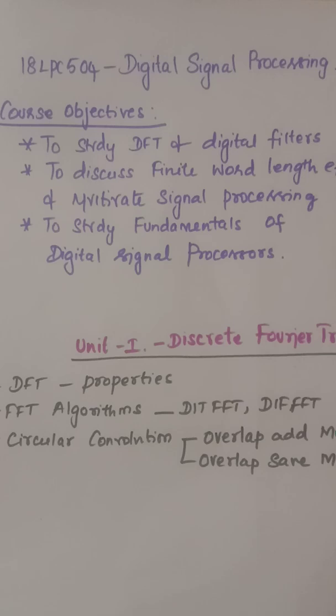First, we will discuss the course objective of this course. What are all the things you will study in this course? The first is to study the DFT and digital filters. Next is to discuss the finite word length effects and multi-rate signal processing. Then in the last chapter, we will study the fundamentals of the digital signal processor.